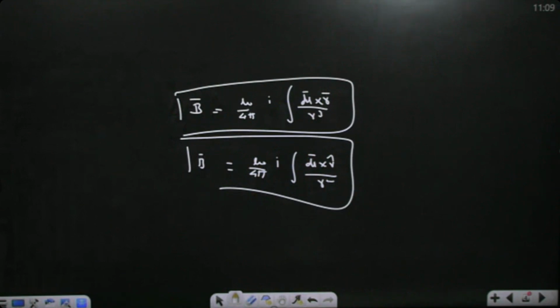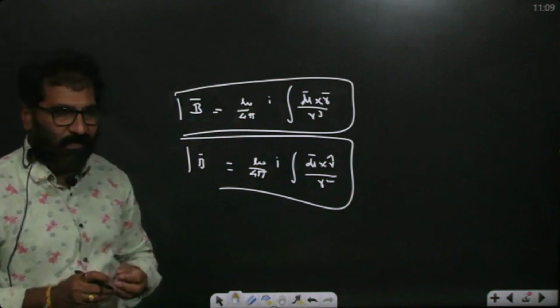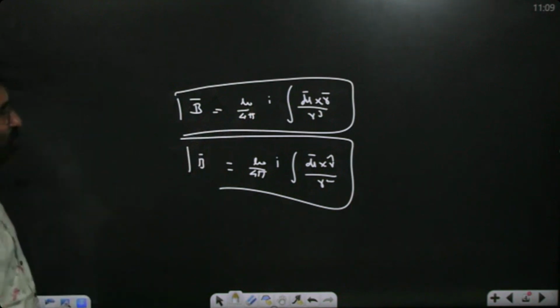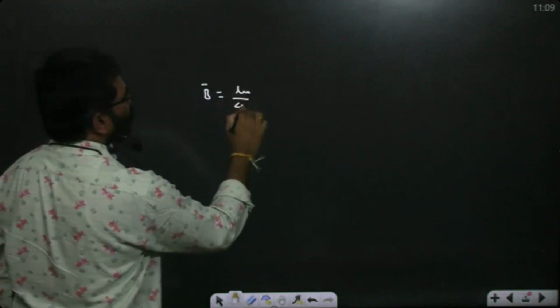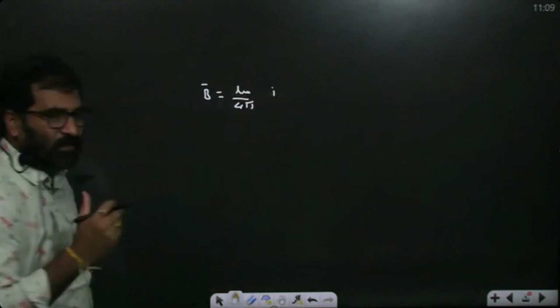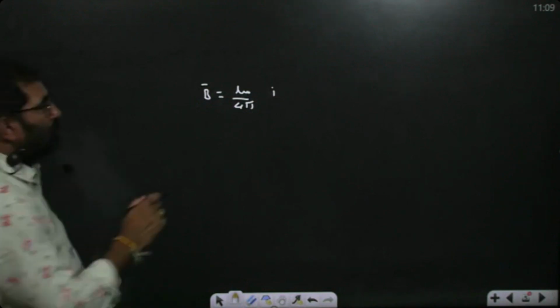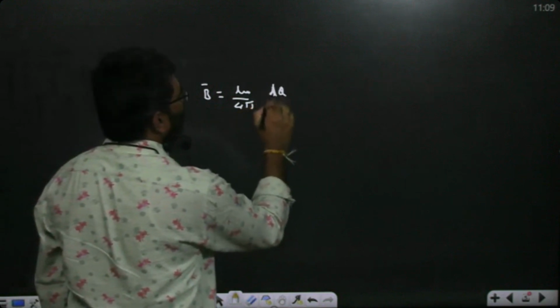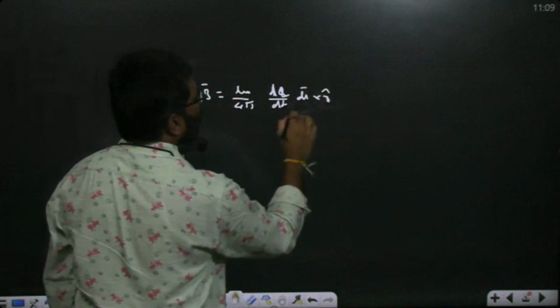Suppose a charge is moving. So from this, a moving charge creates a magnetic field at any point. How to calculate that magnetic field? According to the formula, B bar is equal to mu naught by 4 pi into I, and we write I is equal to dq by dt, dq by dt into dl bar cross r cap by r square.